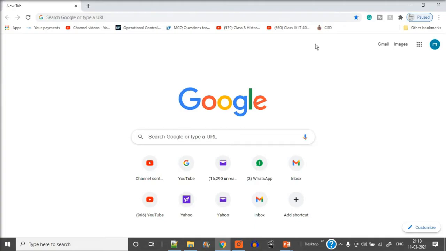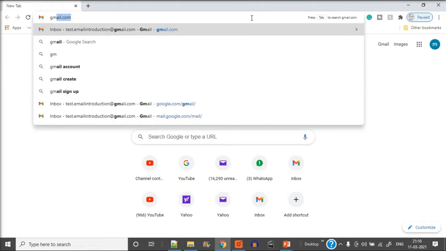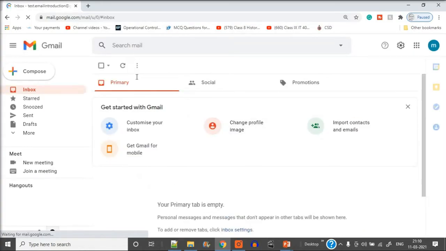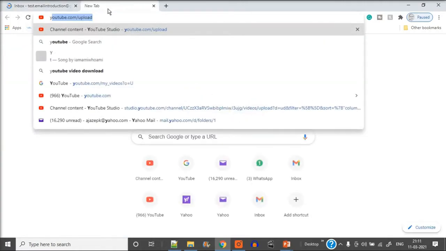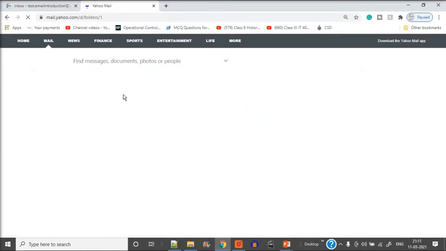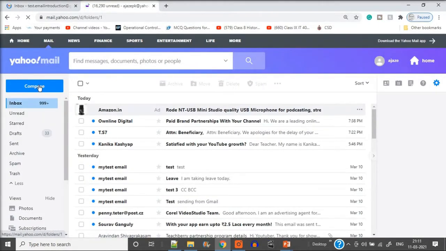So we will use two emailing services, or two email service providers. So first we'll open Gmail. Since I've already logged in, it will come directly. If you're not logged in, you have to put in the username and password. Then we will open Yahoo. As I said, I'm already logged in. So these are two different email accounts which I made just for demonstration purposes.